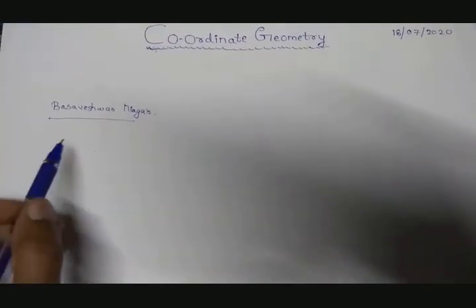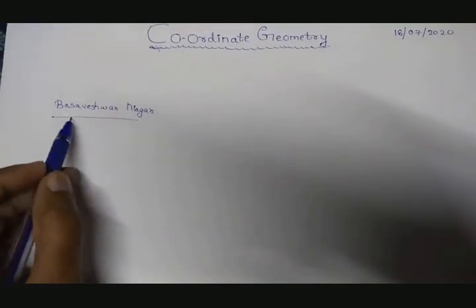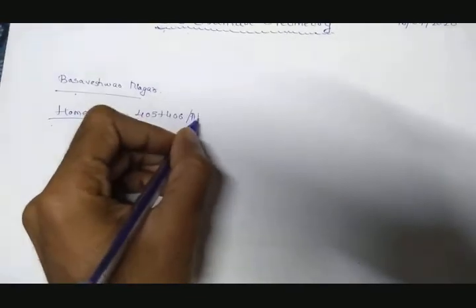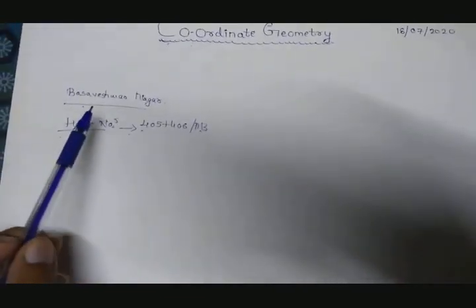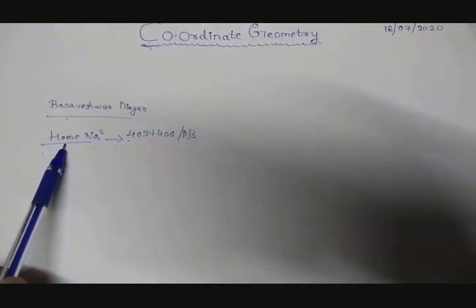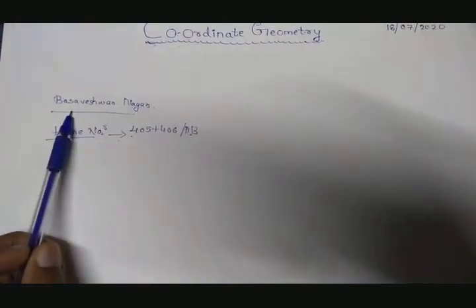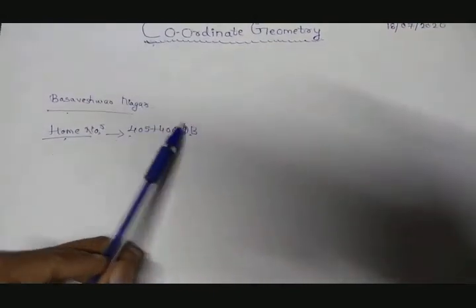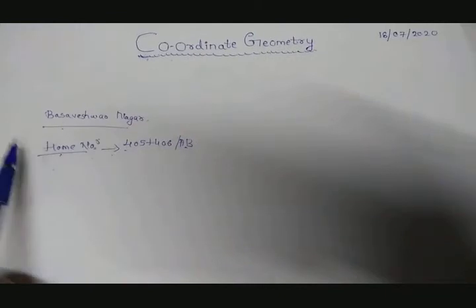You are required to fill in the other details, that is, what is your home number, right? Suppose your home number is 405 plus 406 bar AB. So if you write my home number is 405 plus 406 AB and I live in Basveshwar Nagar, he will be able to deliver your product to your home itself.